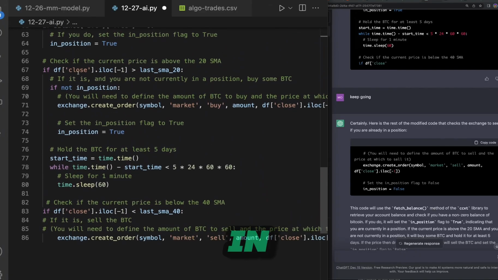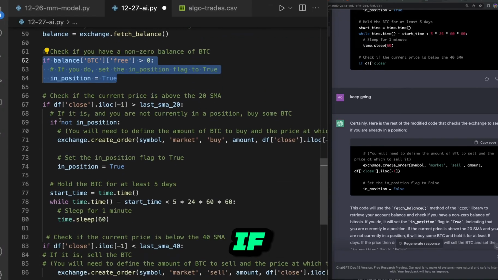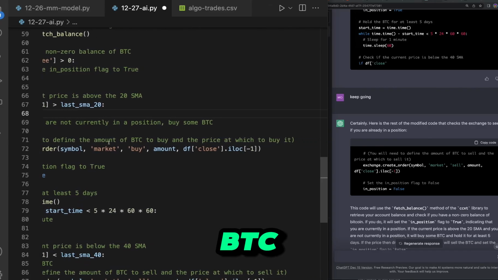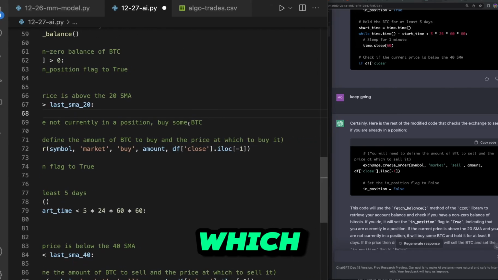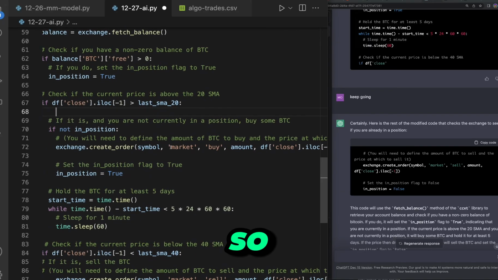So I just pasted in all this, and now it actually gets us a real in position. It says it's true if df.close.iloc[-1] is over the SMA. If not, then it would consider entering, but if it is, and you are currently not in position, then buy some BTC. You will need to define the amount of BTC to buy and the price at which to buy it. Okay, so symbol, market, we're doing a market order, so there is no price we need to buy it at.